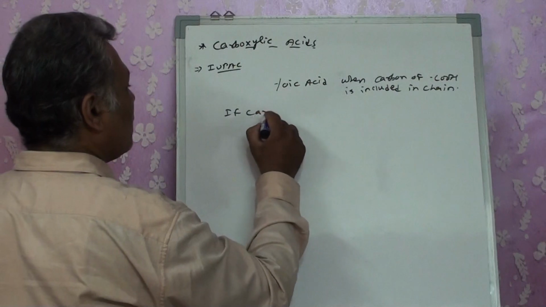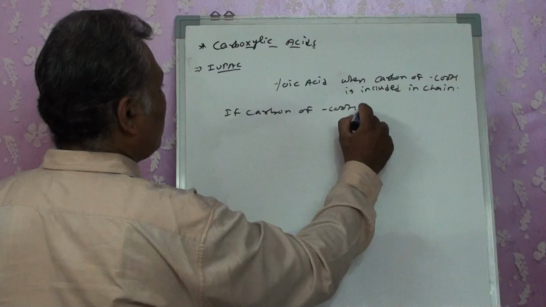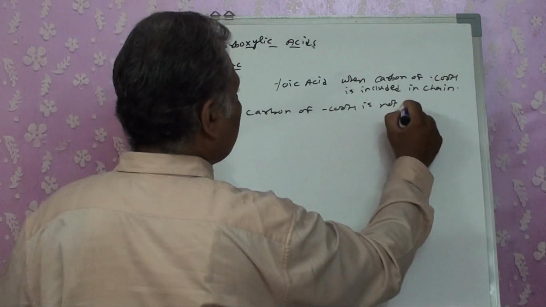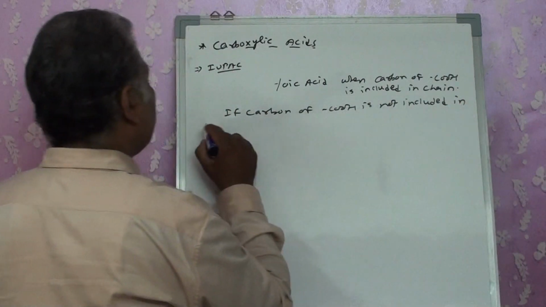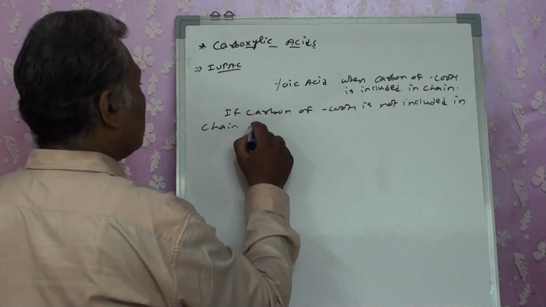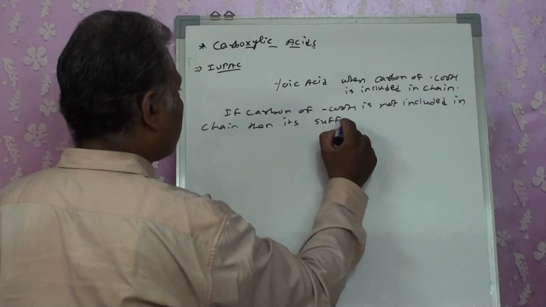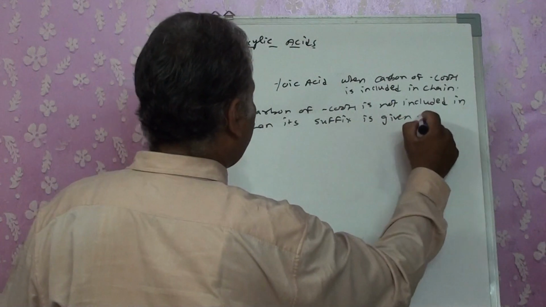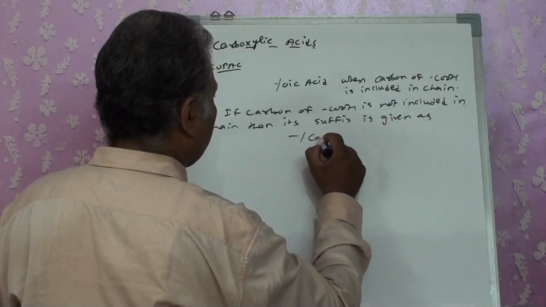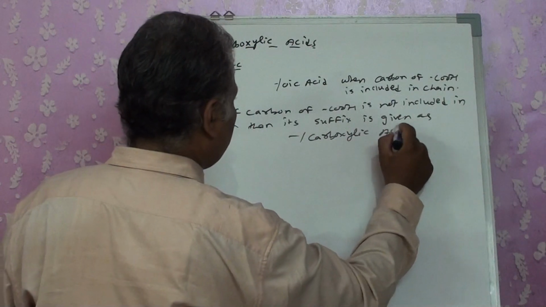If the carbon of COOH is not included in the chain, then its suffix is given as carboxylic acid.